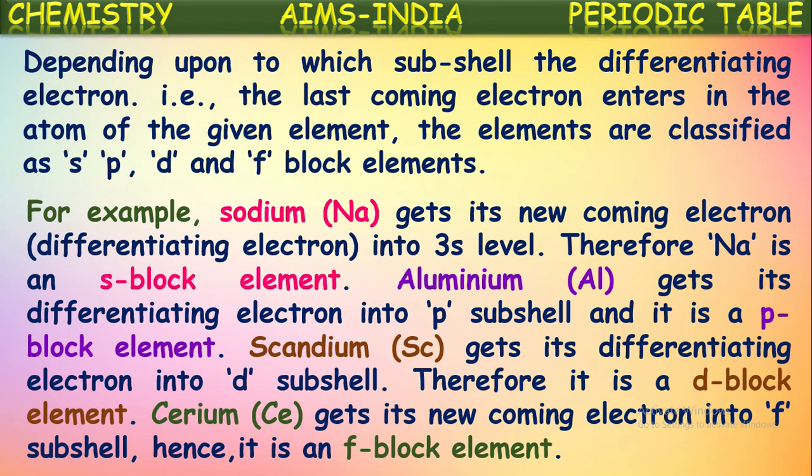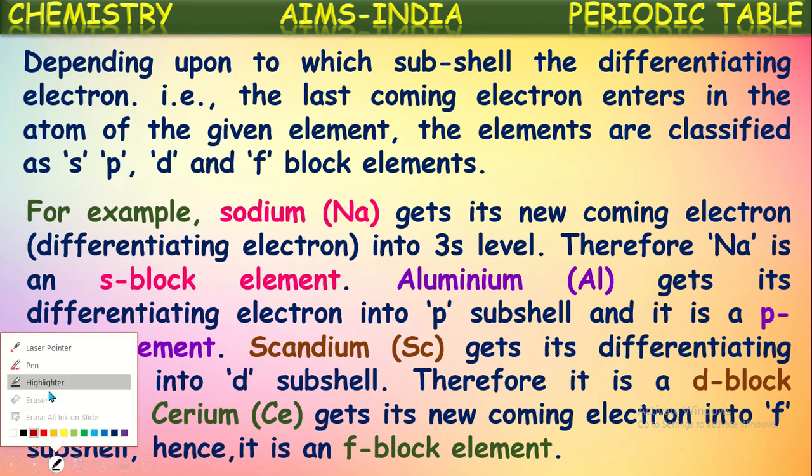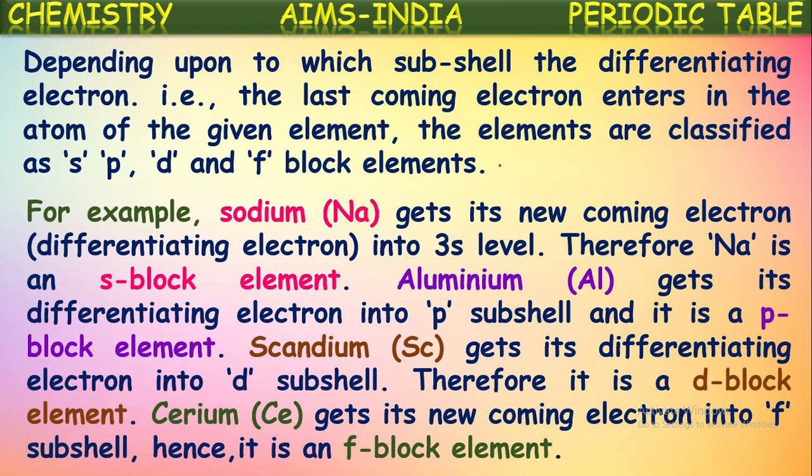For example, sodium gets its new coming electron, or differentiating electron, into 3s level. Yes, because sodium has 11 electrons, and its electronic configuration is 1s2, 2s2, 2p6, 3s1, meaning it has its outermost electron in its 3s subshell.